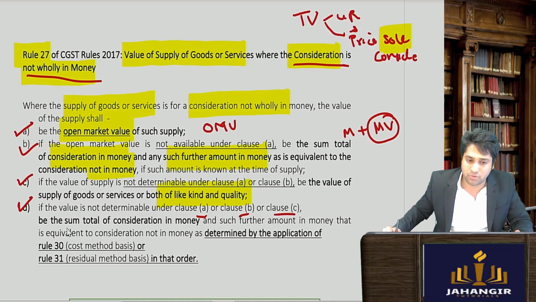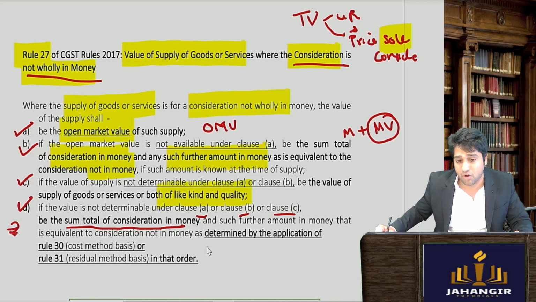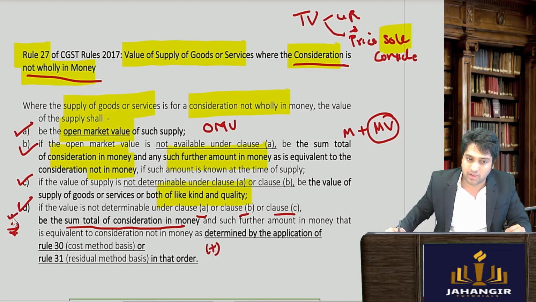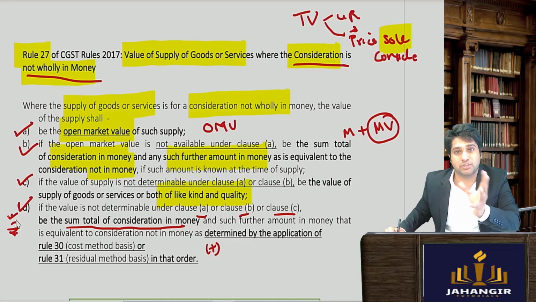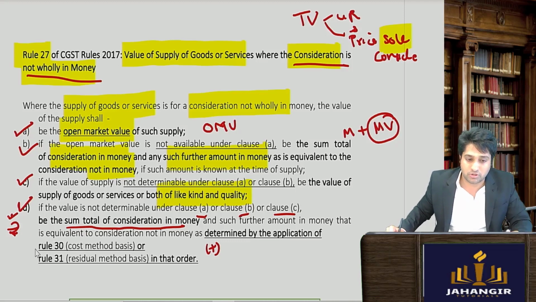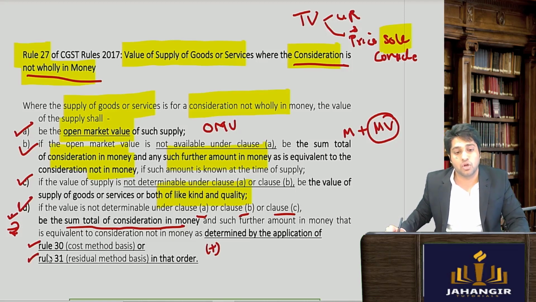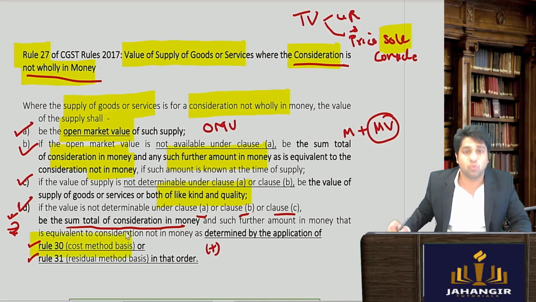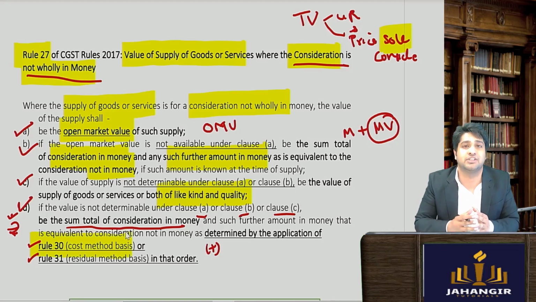In such case you will find out the sum total of the consideration in terms of money. So first you calculate how much money was given, and for the non-money terms we will have to apply a rule. So we take the money terms, and for that extra money's worth we can apply rule number 30 and rule number 31. Rule number 30 is the cost method: find out what is the cost of that extra consideration and take the value as 110%.